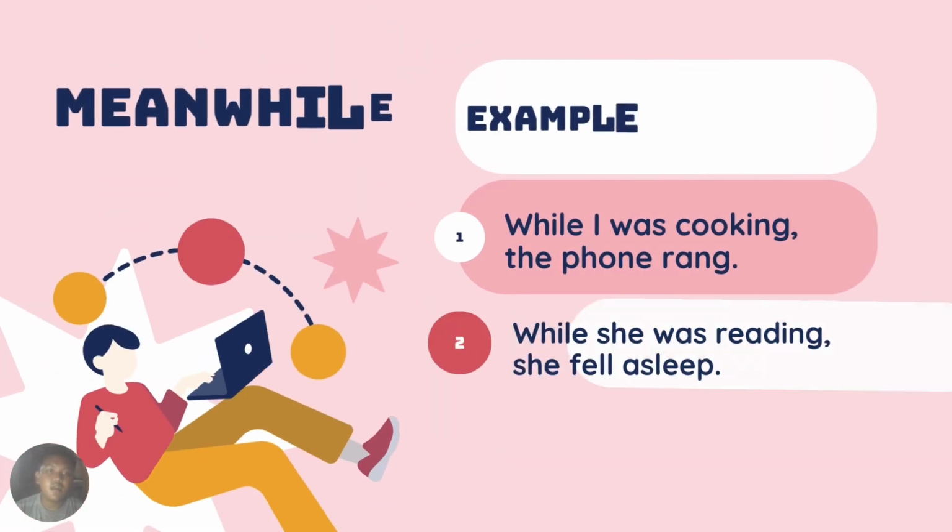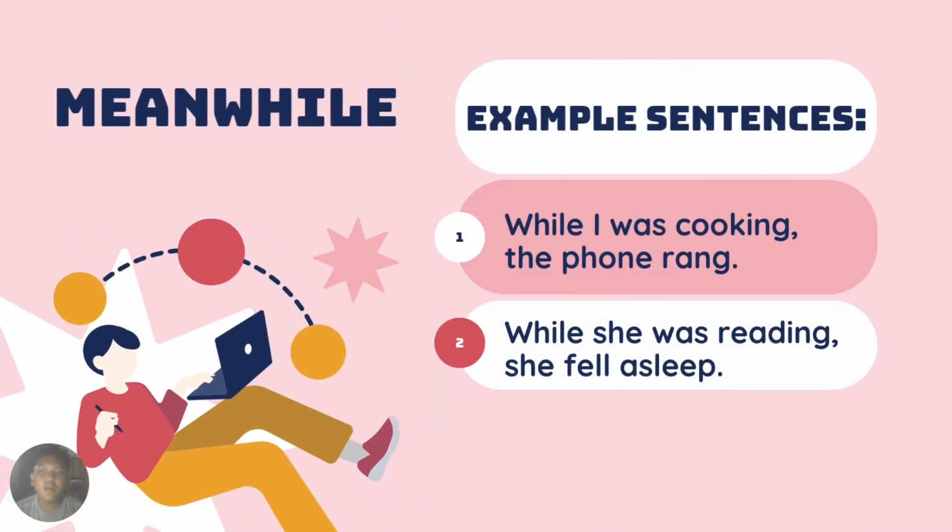Next is while. We use while to show two actions happening at the same time. Example, while I was cooking, the phone rang. Or while she was reading, she fell asleep.